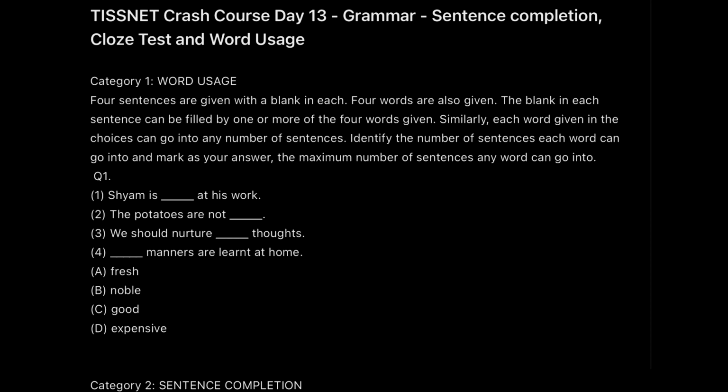Okay, so here comes the first category. The first category is word usage. Now when it comes to word usage, it doesn't really mean that you have to find out what will be in the blank. Here, if you read the directions, you will get to know that there are 4 words given to you in the options and 4 sentences. Now, out of this, you need to see which word is coming the maximum number of times in all the sentences, like which can be a part of most of the sentences.